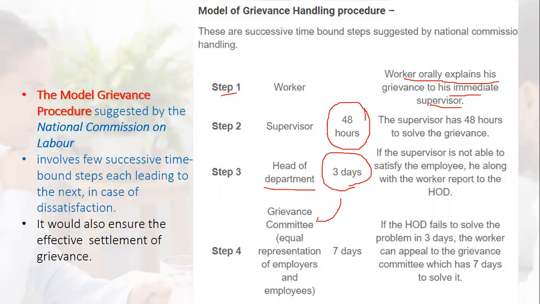So if the head of the department is unable to solve the issue within 3 days, then the employee can approach the grievance committee. We know that in the grievance committee, there is equal representation of employers and employees. That means an equal number of representatives should be there from the side of employers and from the side of employees. And the grievance committee is supposed to give the solution within 7 days.